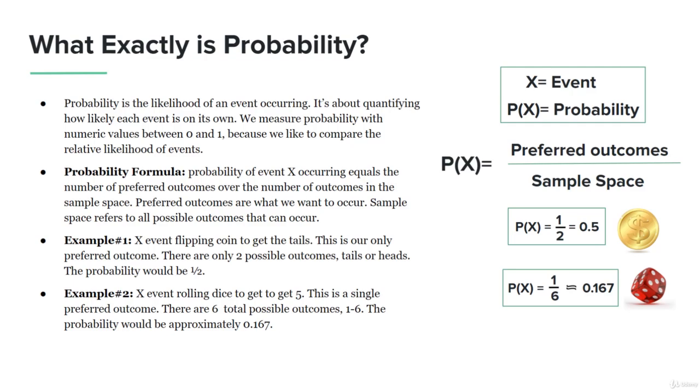So this is ultimately what probability is about. I just wanted to give you a quick and simple probability formula to understand what probability is all about and how it works. It's ultimately about understanding the likelihood of a particular event occurring. We went over examples with 2 possible outcomes and 6 possible outcomes, but when we're talking about thousands of potential situations that can arise, that's where probability can get a lot more complex.